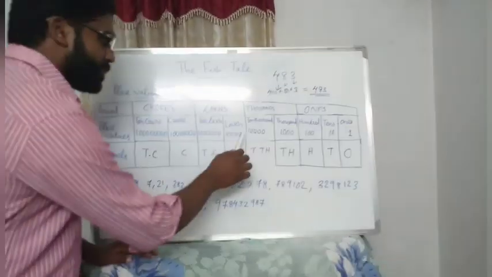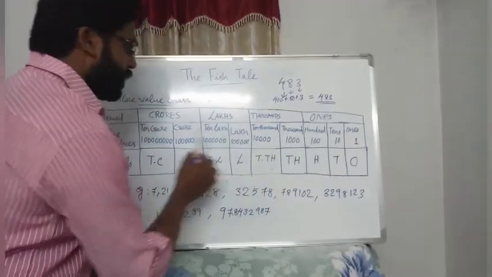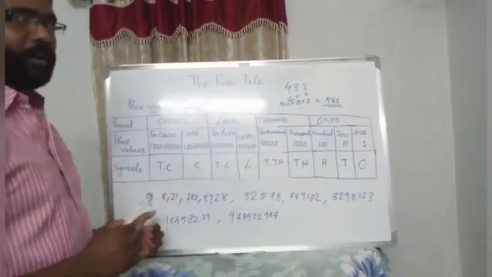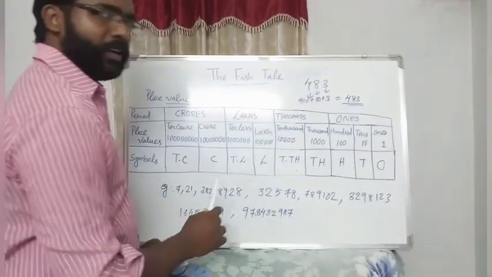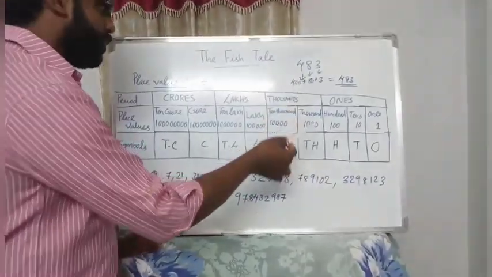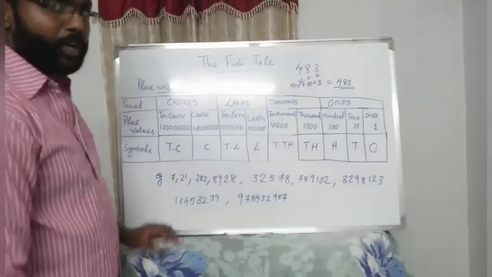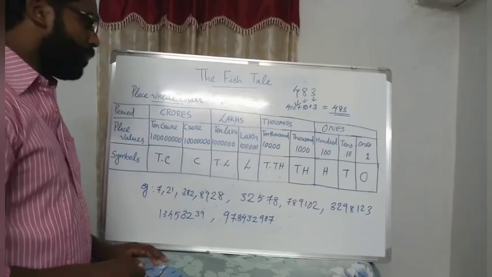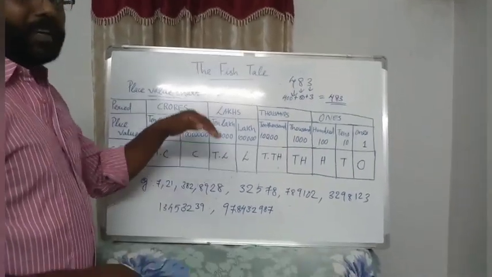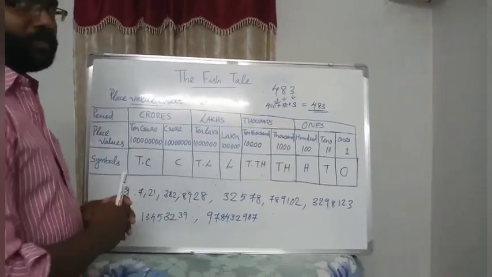You also count the zeros. The zeros keep increasing. When it is 1, only a 1. 10, one 0 is added. On 100, two 0s. When it is 1000, it becomes three 0s. It is 10,000, it becomes four 0s. So increasing zeros is the place value chart.